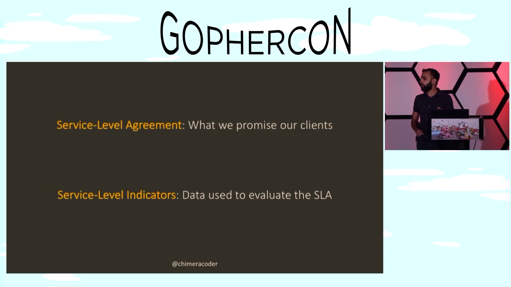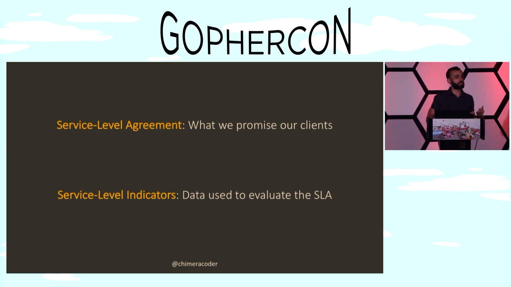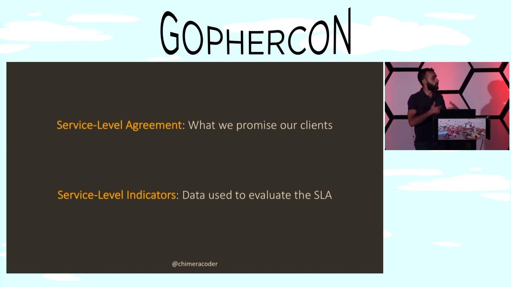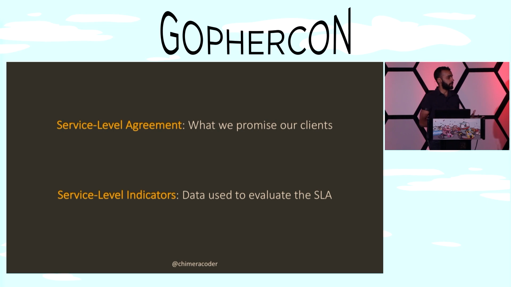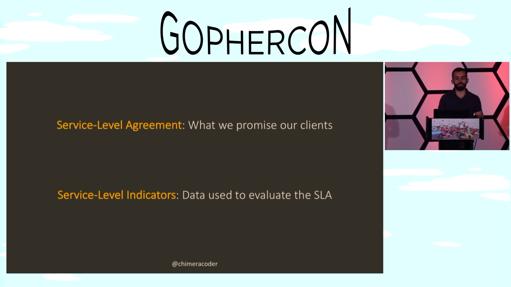Well, in order to know what to monitor, we need to define our expectations. We need to define our service level agreement, the agreement that we're actually providing to our clients, what we're promising to them. And then we need to define our service level indicators. The indicators are the data that we collect in order to evaluate the SLA that we are promising to our users.